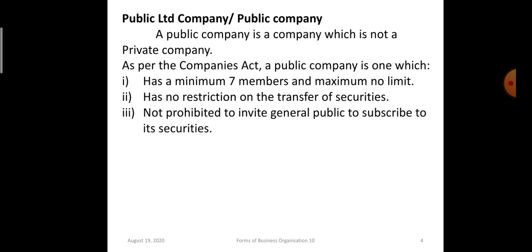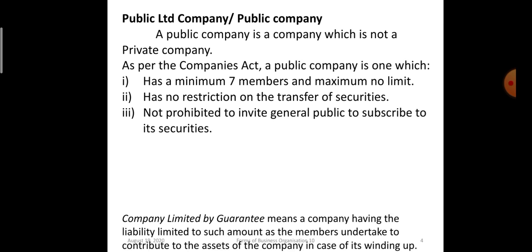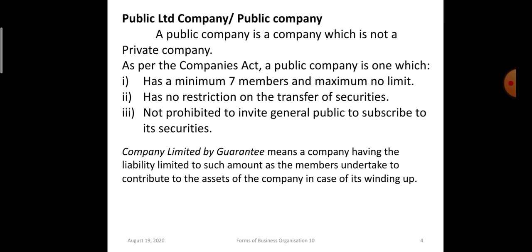There is no restriction on a public company to invite the general public to subscribe to its shares. While issuing shares, the company will invite the general public to subscribe to its shares. The private company does not invite the general public to subscribe to its shares. Now see, this point is not mentioned in the NCERT book.